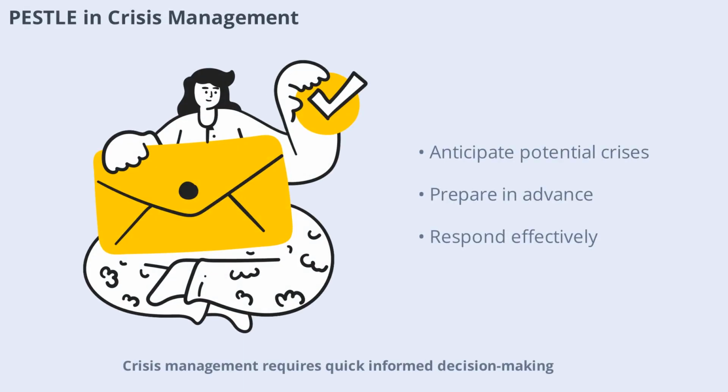Crisis management requires quick, informed decision-making. PESTLE analysis helps organizations anticipate potential crises by monitoring external risks such as political instability, economic downturns, or environmental disasters. By preparing in advance, businesses can respond effectively and minimize negative impacts. Next, we'll see how PESTLE supports crisis management strategies.